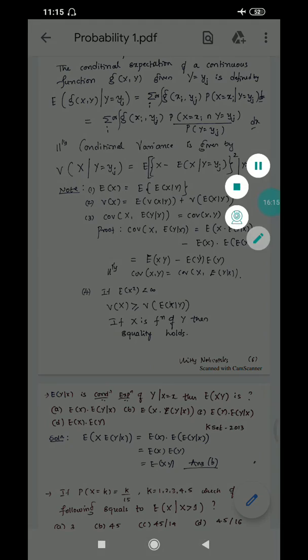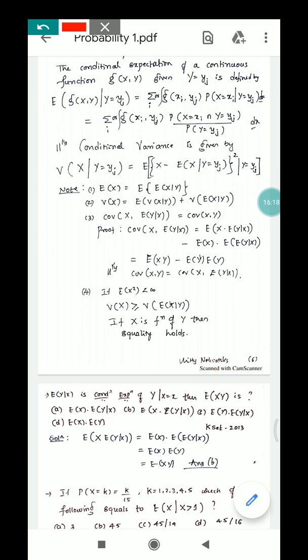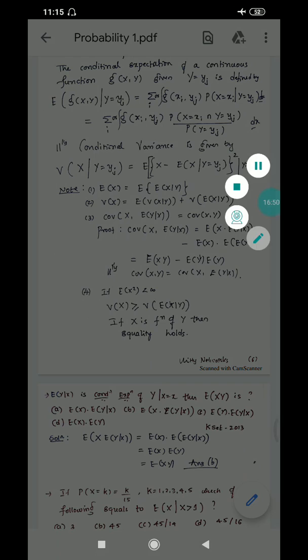And moving on, conditional expectation and conditional variance. The conditional expectation of a continuous function g of x, y given y equal to yj is defined by this expression. This is nothing but expectation of g of x, y given y equal to y. If you have a continuous distribution, then you have to go for an integral, or else a summation. And this is given by this expression, and the conditional variance is given by this expression. You have to note that the conditional expectation, and again its expectation, is nothing but the expectation of x.